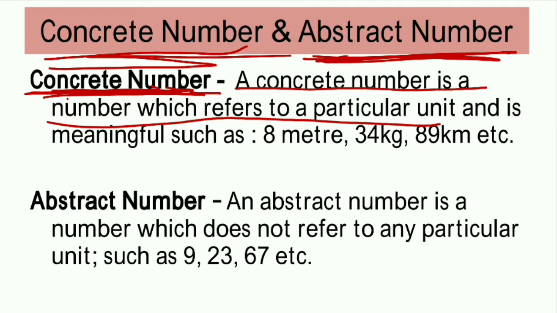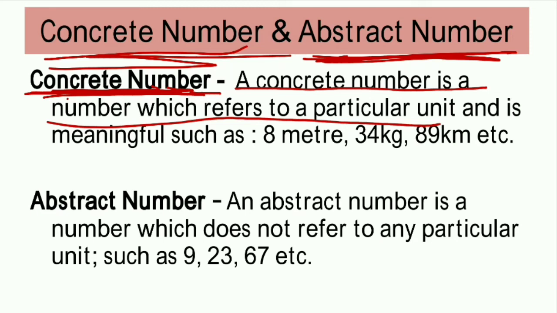If we use any unit, obviously that is meaningful. If we say 8 kg, obviously it says about the weight of something, how much weight that particular thing has. If we say 8 kilometers, obviously it is saying about distance. So these are meaningful. If we say the number directly, that is meaningless.